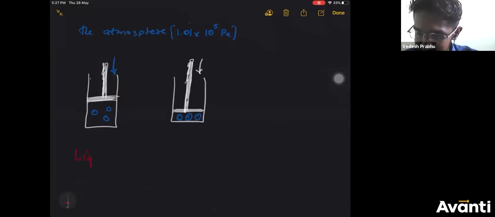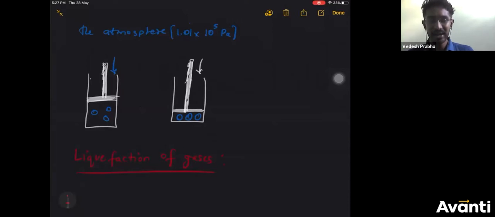In the exam they will ask you about liquefaction of gases, which is converting gas into liquid. You see, the LPG gas that you have is liquefied petroleum gas, where the gas is liquefied.